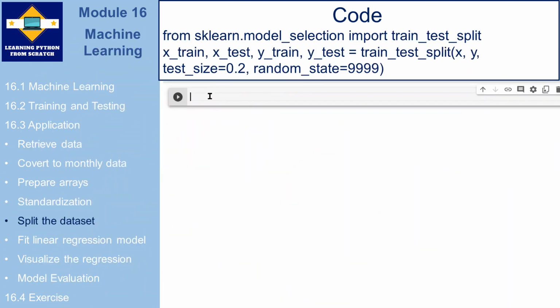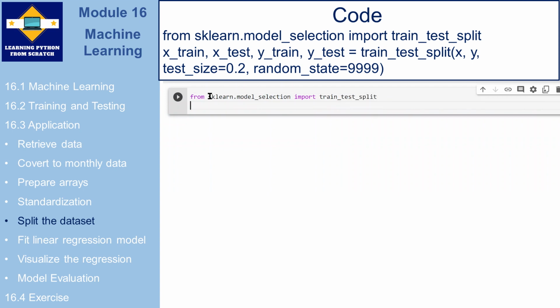Then we want to split the dataset into a training set and a test set. So here we import train_test_split. Train test split is a function to split the whole data into two subsets. One is the training set and the other one is the testing set. Test size is used to control the size of the test set. Here, we specify it to be 0.2, meaning that 80% of the data will go to the training dataset and 20% will go to the test set.